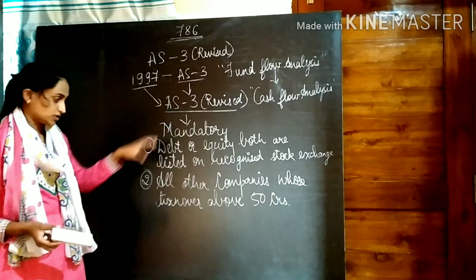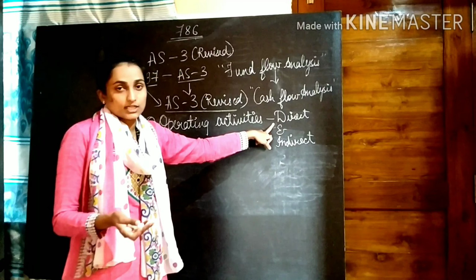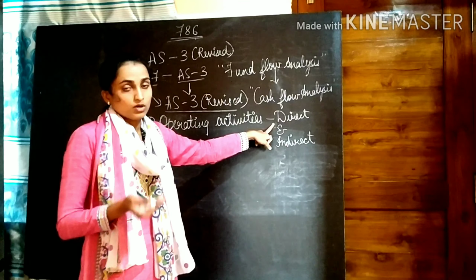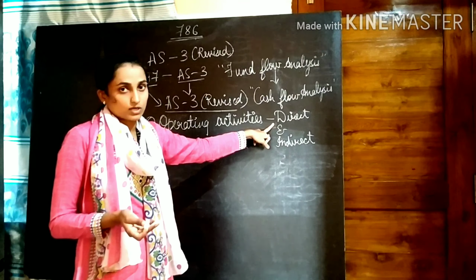The direct method, you all know, I had already discussed. The direct method includes all the cash transactions. When your business is purely based on cash transactions, we apply the direct method, wherein we take gross receipts minus gross payments, then we get net profit before tax, and we deduct the tax to get cash from operations after tax.